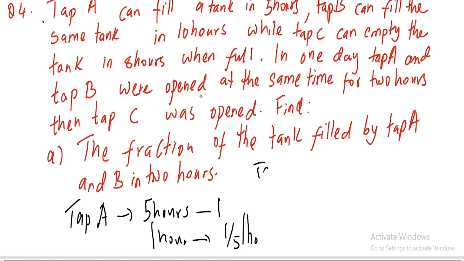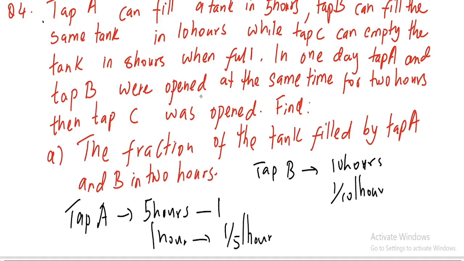For tap B it's basically the same thing. If tap B can take 10 hours, the rate will be 1 over 10. Just do the reciprocal, per hour. So one fills 1 over 5 and the other fills 1 over 10.